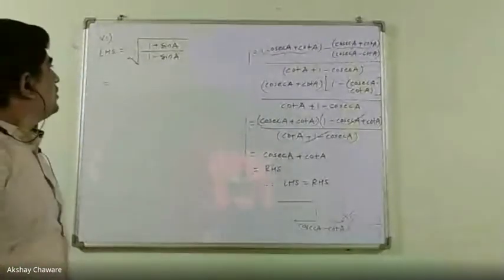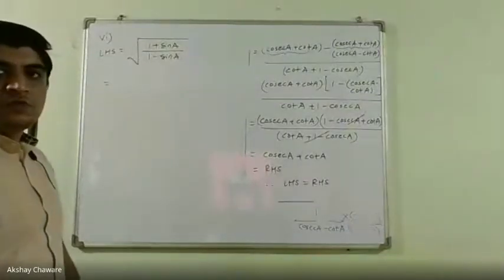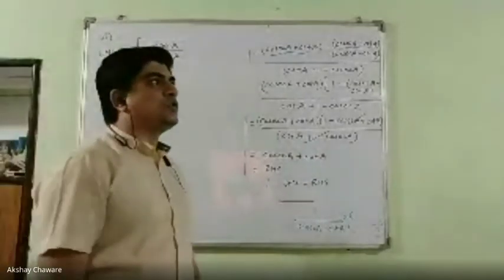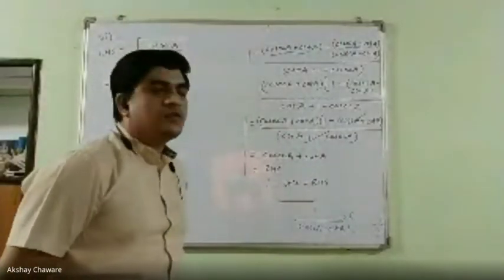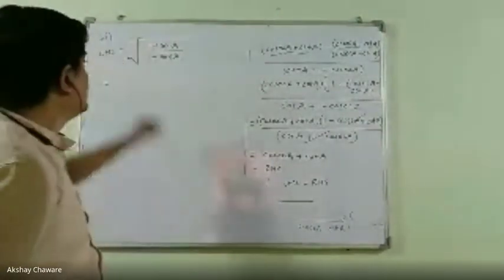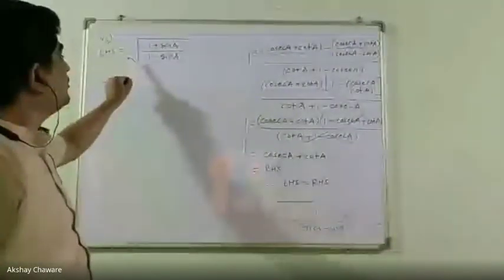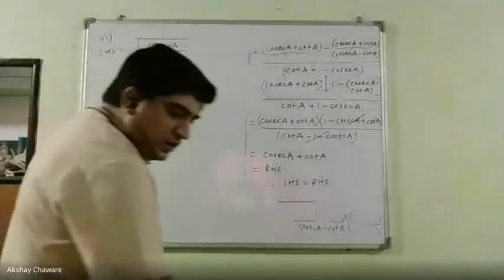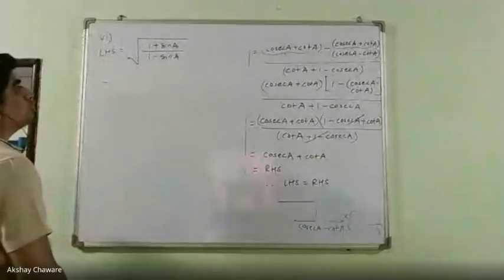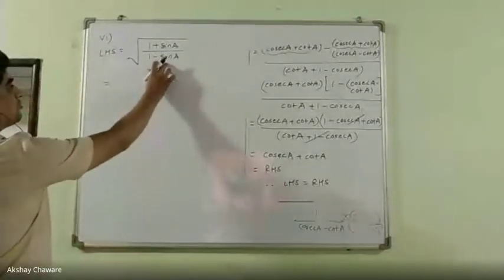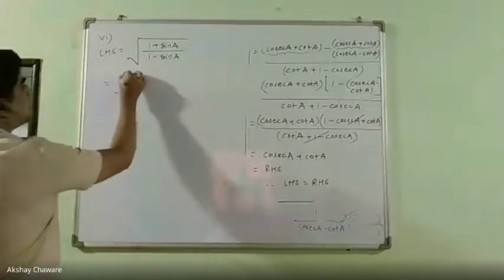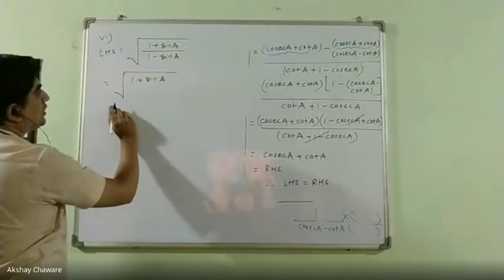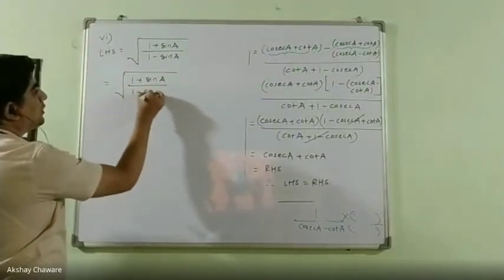LHS equal to root of 1 plus sine A upon 1 minus sine A. Whenever we perform normal algebraic calculation, then we perform rationalization when there is this radical sign. Whenever this square root sign comes, what will we do? Rationalization. Now we have to prove sec A plus tan A. Again, there is no denominator, so we will rationalize the denominator in this radical sign. So 1 plus sine A upon 1 minus sine A.